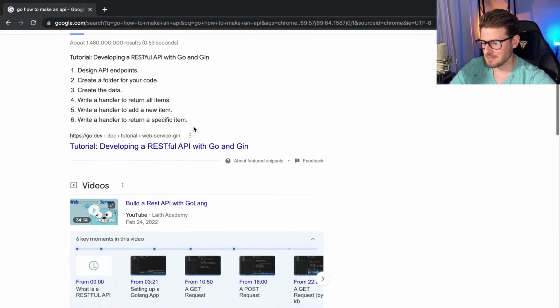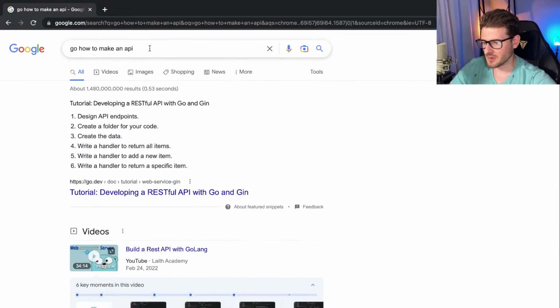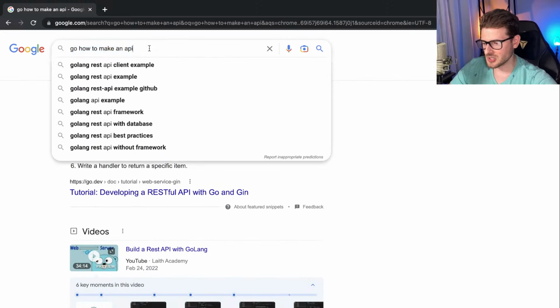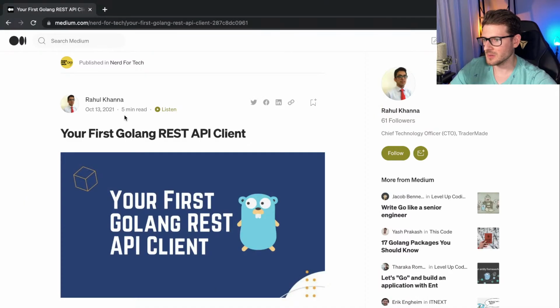I won't lie, I don't even know how to build an API. I think Go by default has a package that you can build a REST API with. So let's just read through a blog post and hopefully it has some information about how to do this.